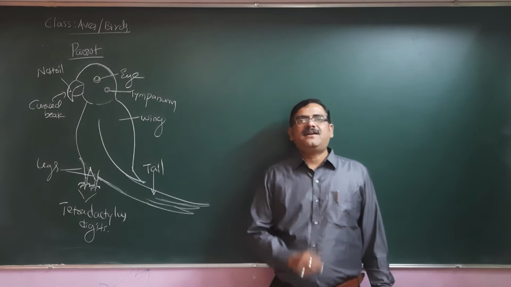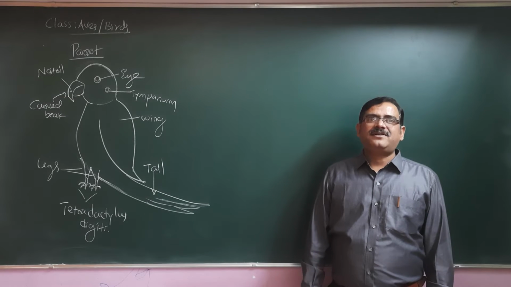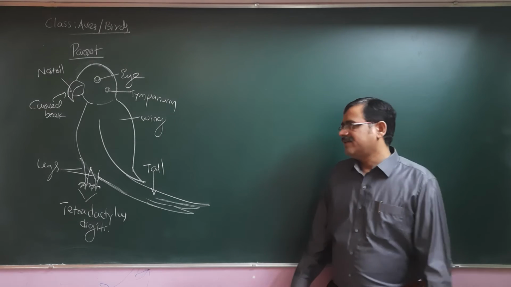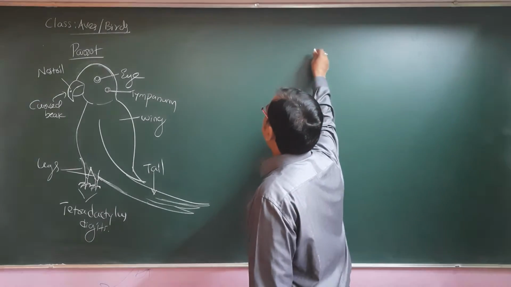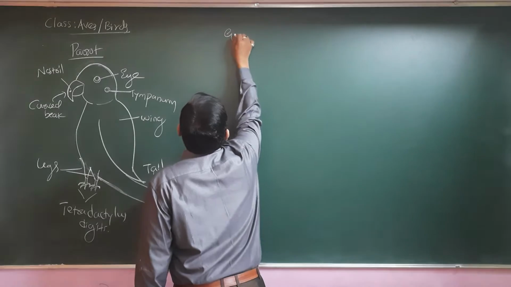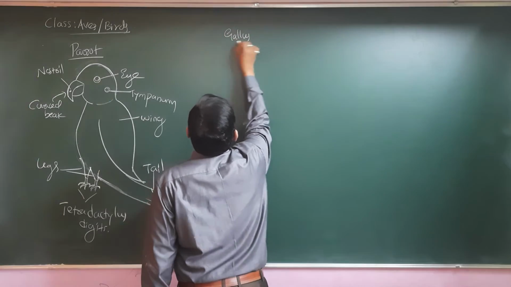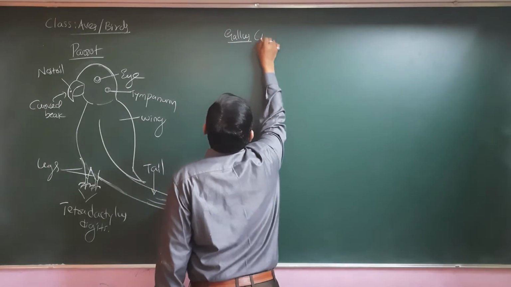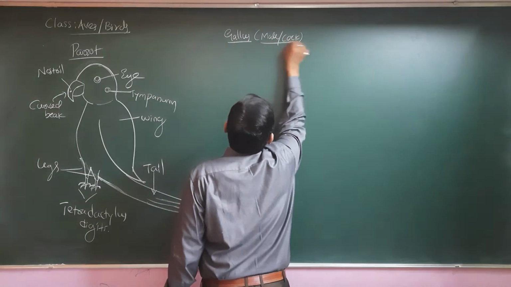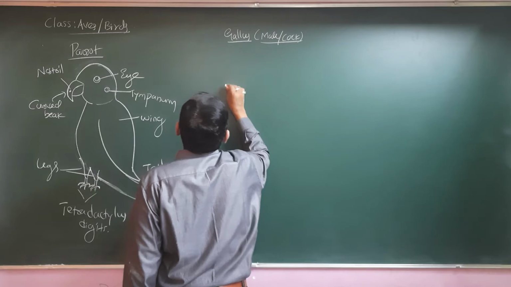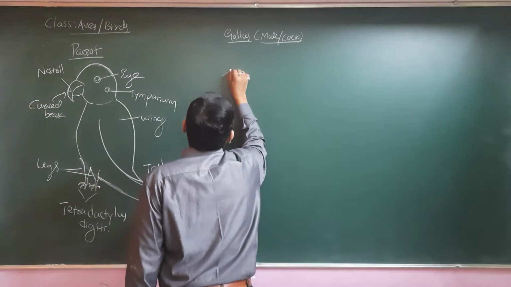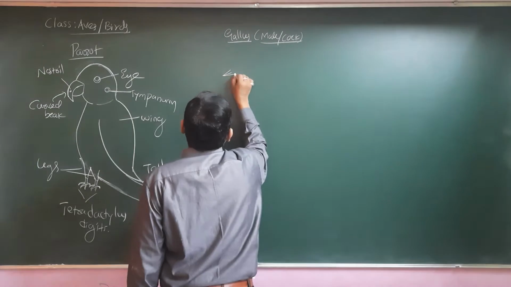Let me tell you one more important bird you might have seen, the domestic fowl. If you need to understand a few important characteristics of the domestic fowl, Gallus, we are going to discuss the male, which is also called a cock. It has most important and wonderful features.